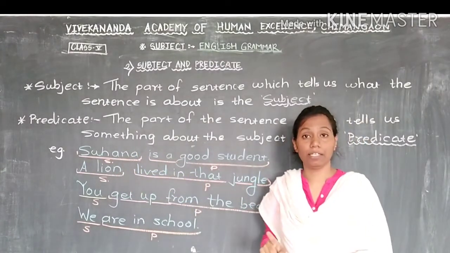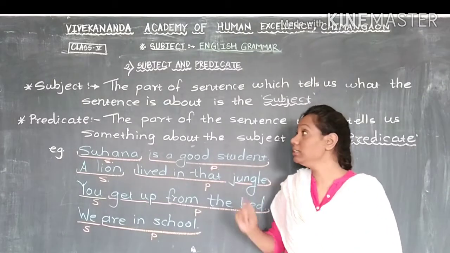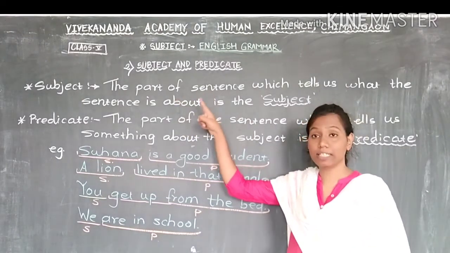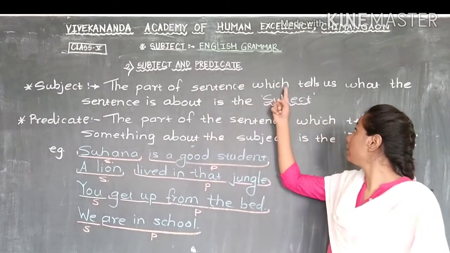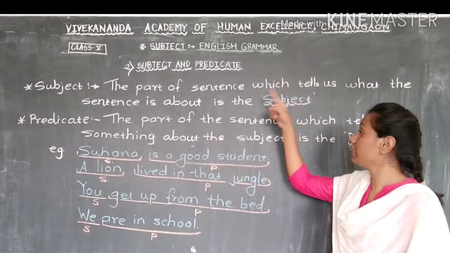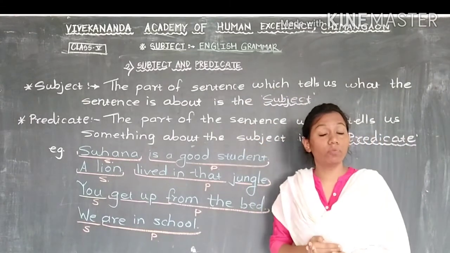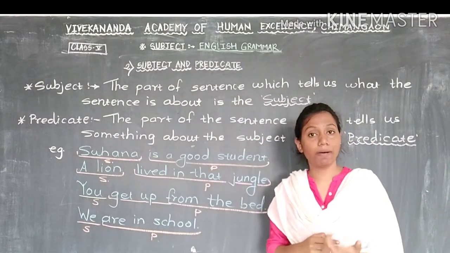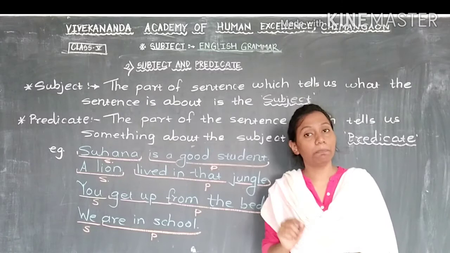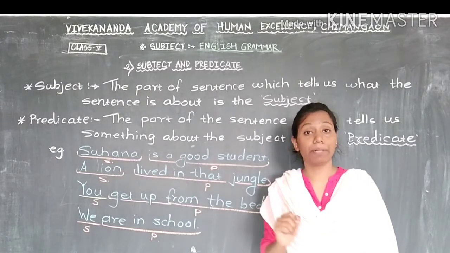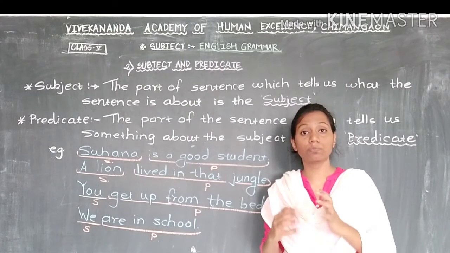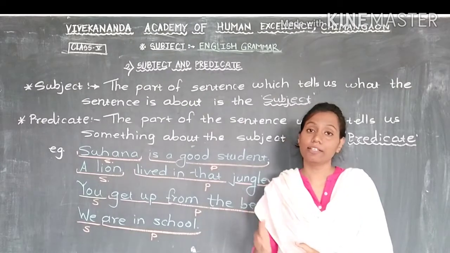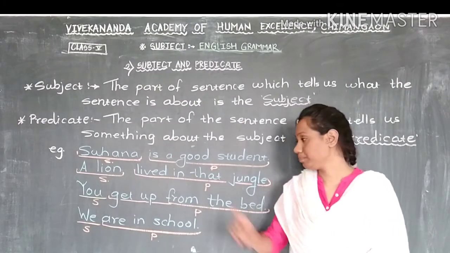Again I am repeating here. Subject means a part of the sentence which tells us what the sentence is about. For whom we write that sentence, the part which tells you that, we can call subject. And predicate means a part of the sentence which tells you about that subject.